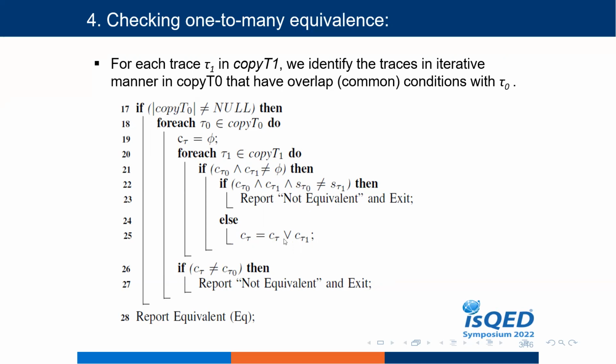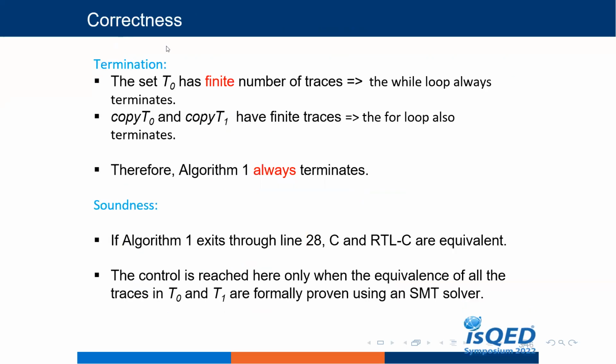So for each trace pi 0 in copy 0, we identify all traces in copy 1 that have the same data transformation as pi 0. The union of the conditions of execution of all such traces must be equivalent to the condition of execution of pi 0.